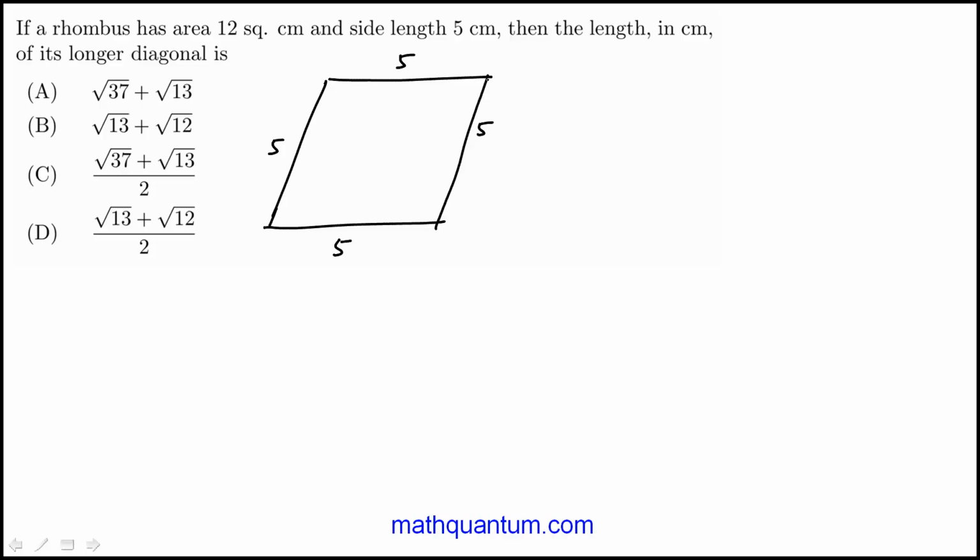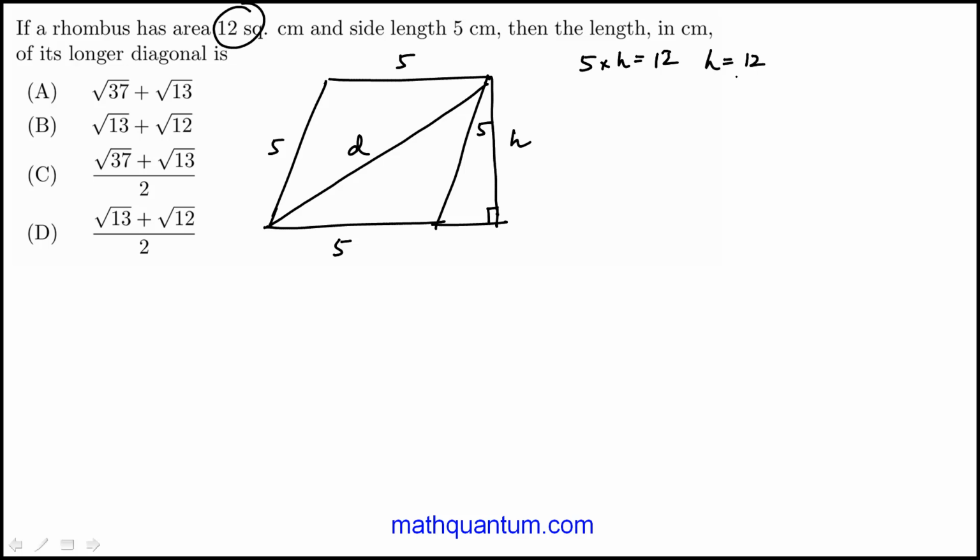So I'll start by drawing this altitude of this rhombus, and I'll call that H. And the longer diagonal is this. I'll label that D, which is what we need. And I also know that the area is 12, so that would be base times height. Base is 5, height is H, 12. So the height is 12 over 5.